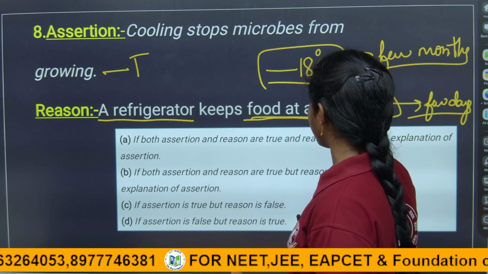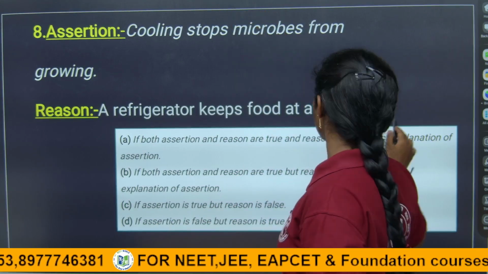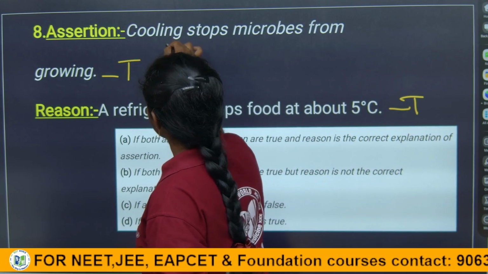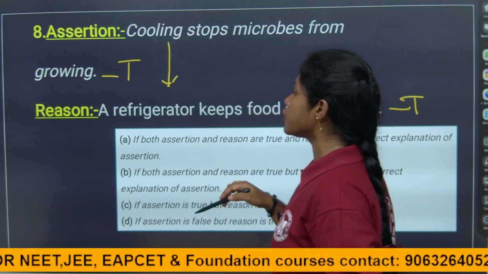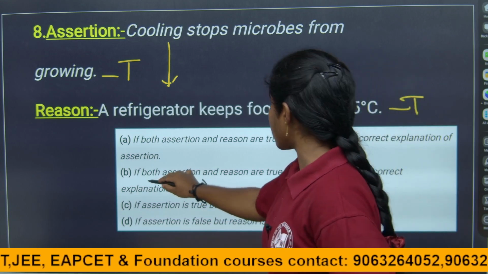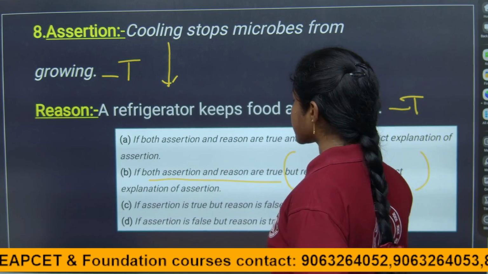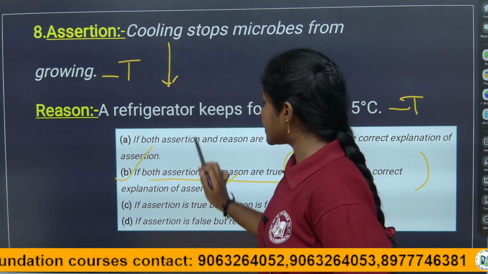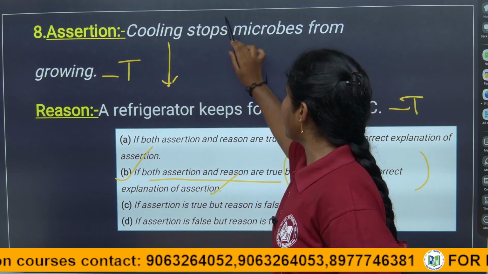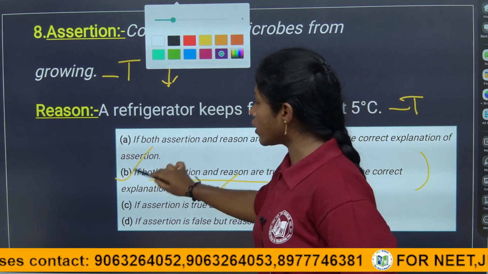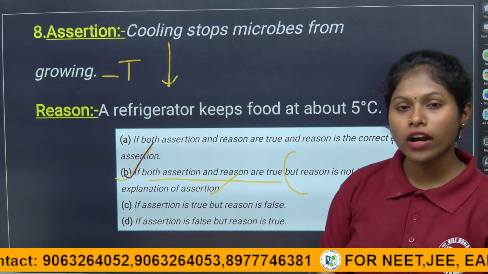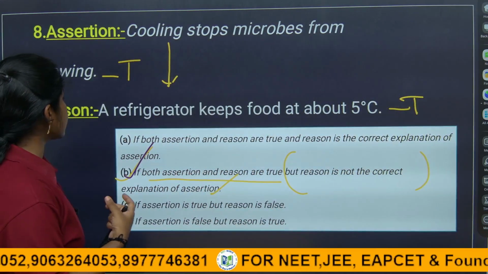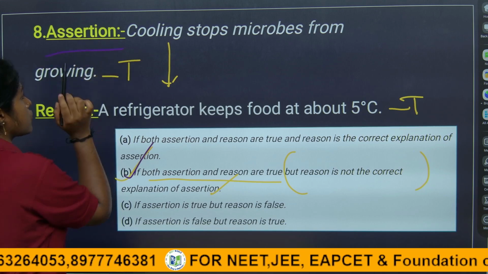It should be explained. Both assertion and reason are true, but for the assertion the given reason is not suitable, right? If both assertion and reason are true, but the reason is not the correct explanation of the assertion, here the answer is, children, B is the answer, because the reason is not the correct explanation of the assertion, right children?